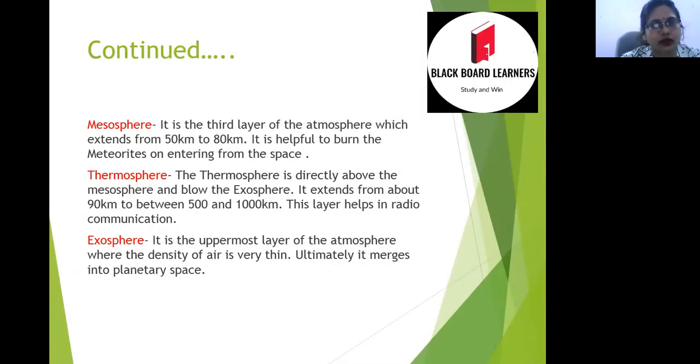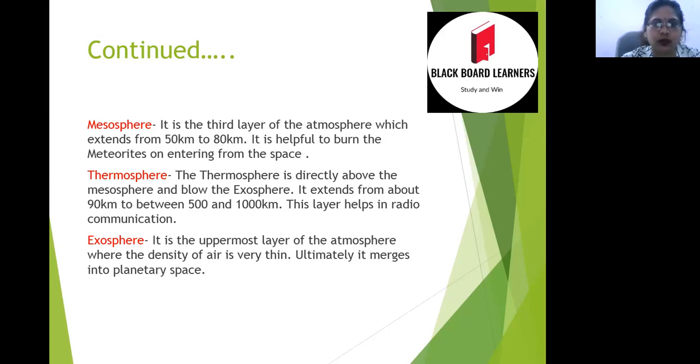Next one is mesosphere. Mesosphere is the third layer of the atmosphere, which extends from 50 kilometer to 80 kilometer. It is very helpful to burn the meteoroids on entering from space. जो भी meteors हमारे space में enter करते हैं वो इस layer में आकर जल जाते हैं, so that we are very safe from the meteors.